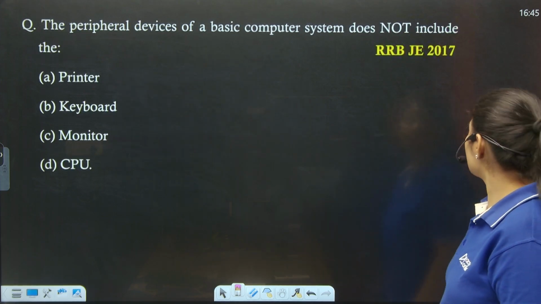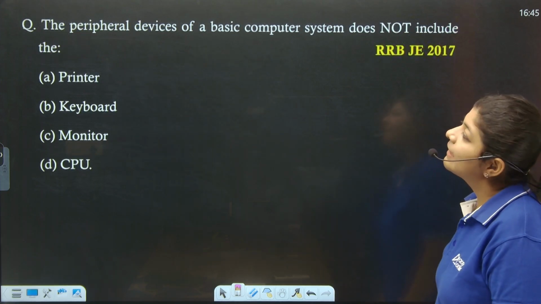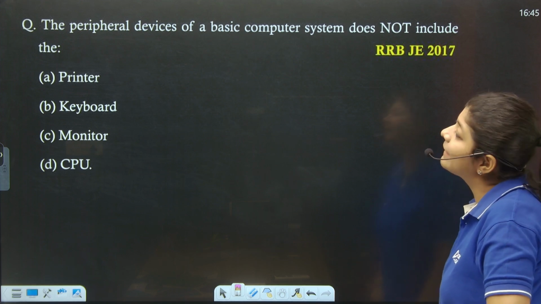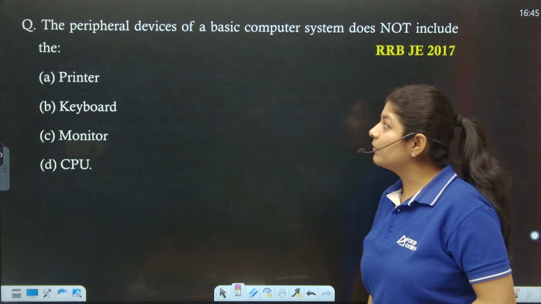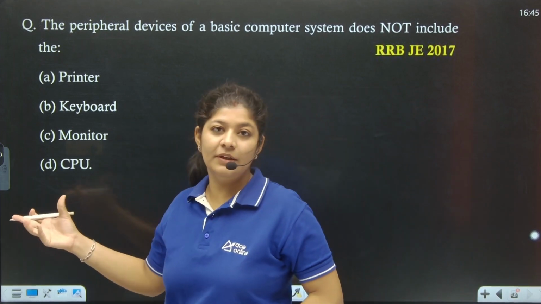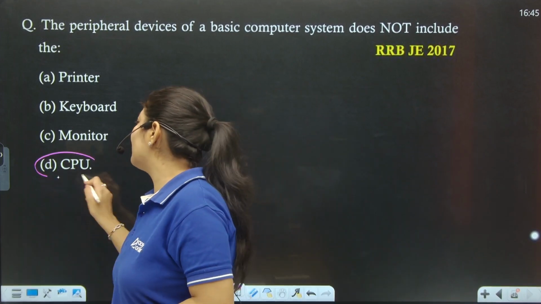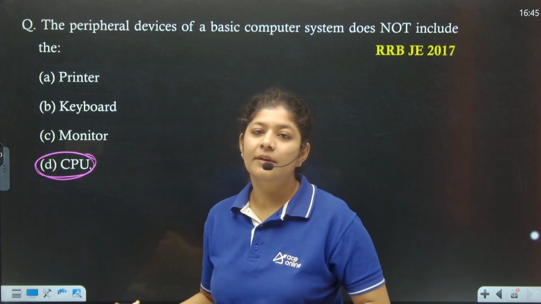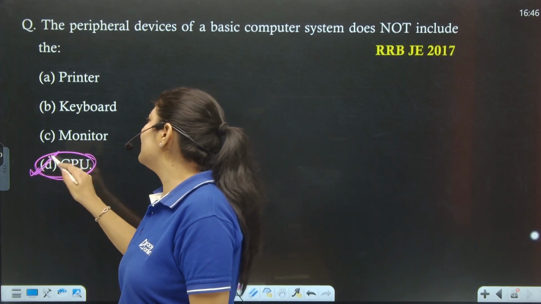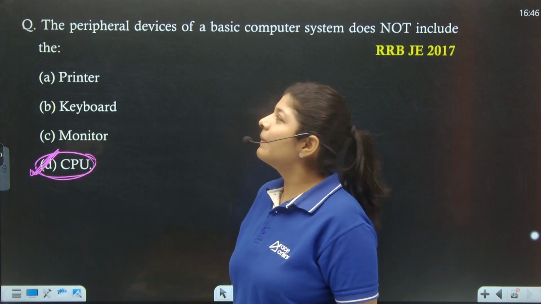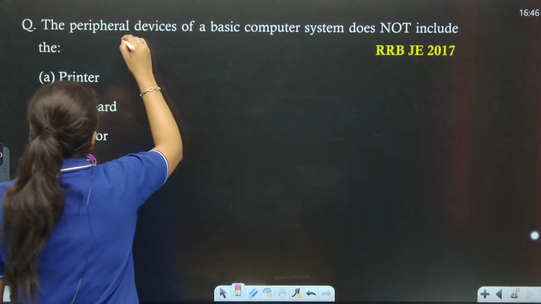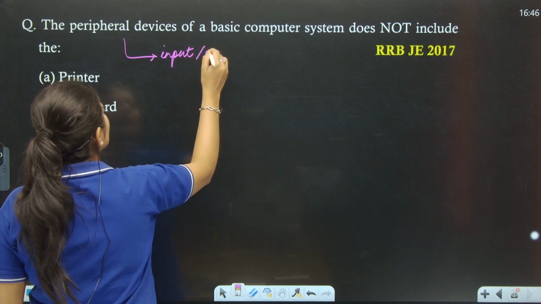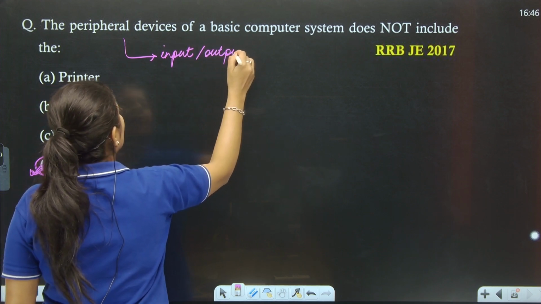Next, the next question says that the peripheral devices of the basic computer system do not include the CPU. It's a main part of the computer. It's not a peripheral. Peripherals are basically the other devices that we need to connect to the computer. Option number D is the correct one. Basically, peripheral devices are the input or the output devices.